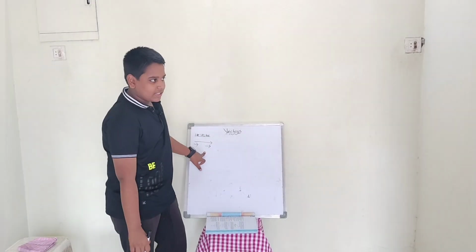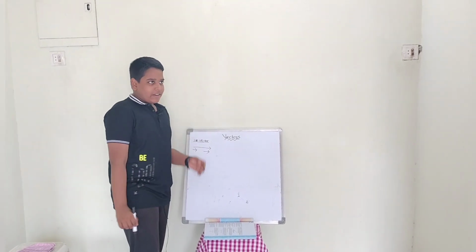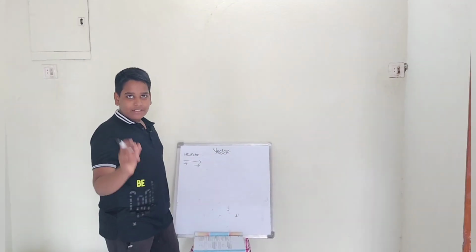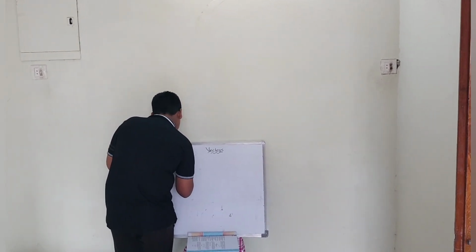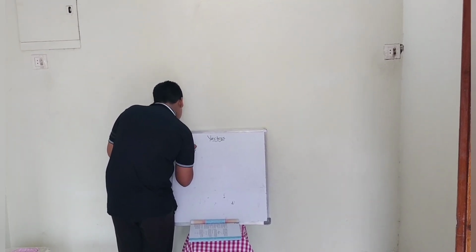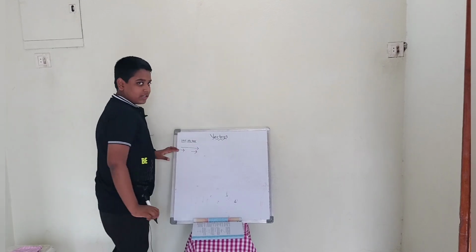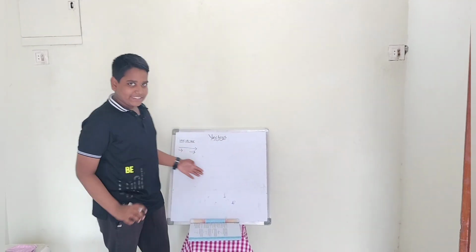Like vectors means their direction is the same but their magnitude is different. I will write nicely. Like vectors means the direction is the same.